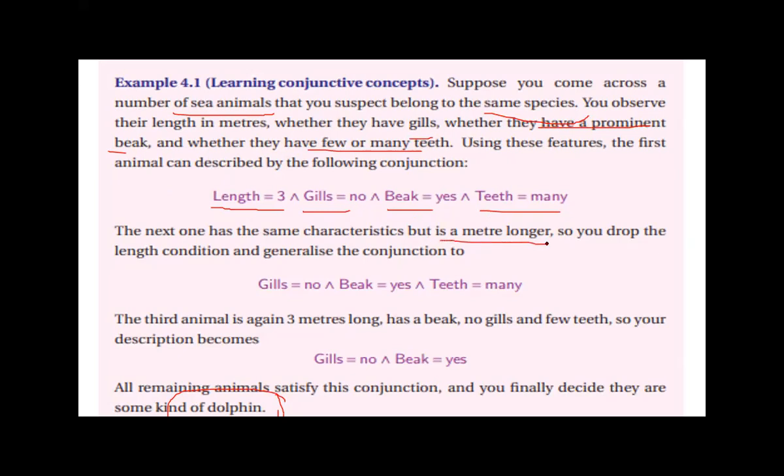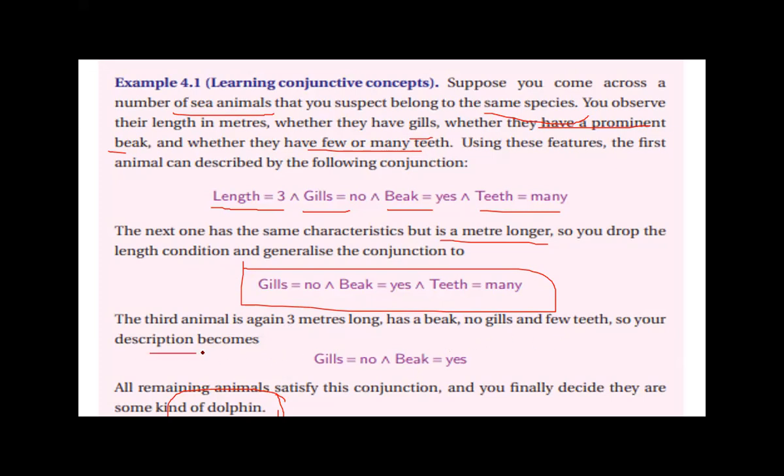In that case, we can reduce the 4 conjunctions to just 3 conjunctions, like 3 literals. This is the 1st literal, this is the 2nd literal, this is the 3rd literal. So gills no, beak yes, and teeth many, as length is greater than 3. The third animal is again 3 meters long, has a beak and no gills and few teeth.